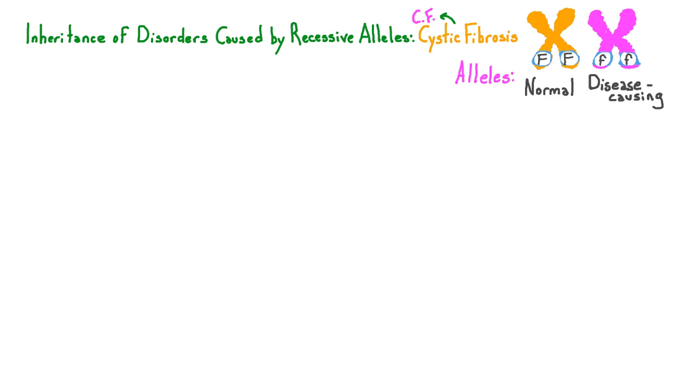The gene that can cause CF is located on chromosome pair number 7. We'll use the symbol capital F to represent the dominant normal allele of this gene, and lowercase f to represent the recessive allele that codes for a dysfunctional protein that directly causes the buildup of mucus and other fluids in the affected organs.